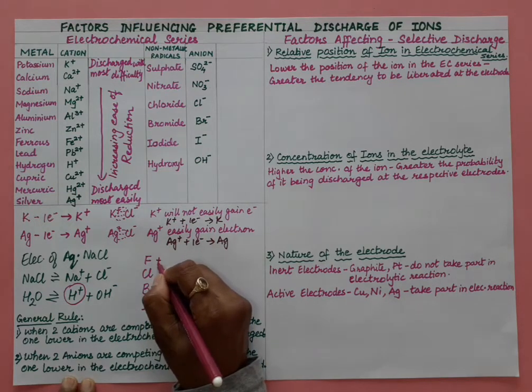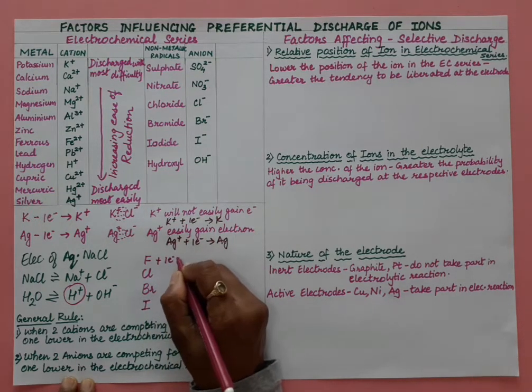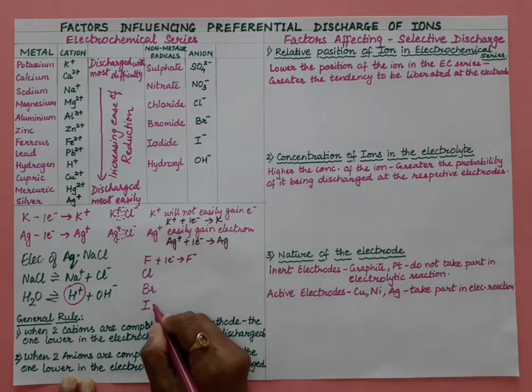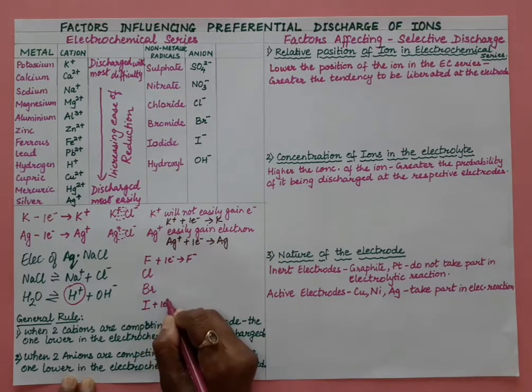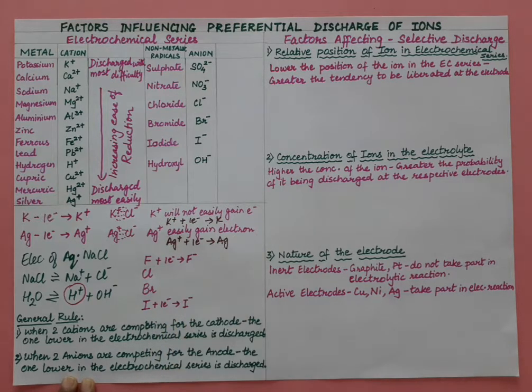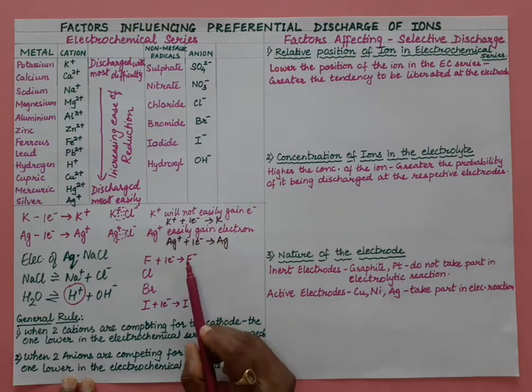Fluorine will easily gain electron. Why? Because it is smaller and has high electronegativity, right? And iodine will take a lot of time because the atomic size of iodine is more and its electronegativity is less, so to convert it into iodide. Now look at this, these are the ions here.